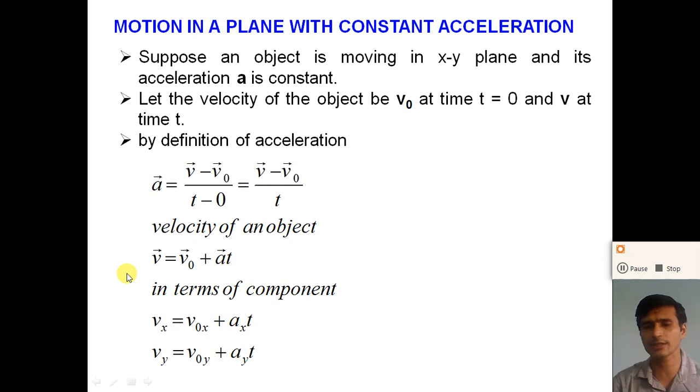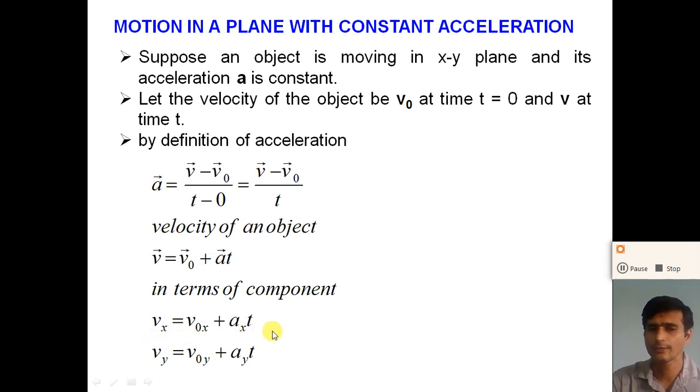So velocity is a vector quantity. We can represent the velocity in its Cartesian coordinate component form. In component form, the x component of the velocity, Vx, is equal to V0x, the x component of the initial velocity, plus Ax into t. Here V0x is the x component of the initial velocity and Ax is the x component of the acceleration.